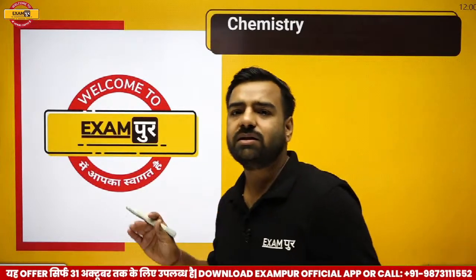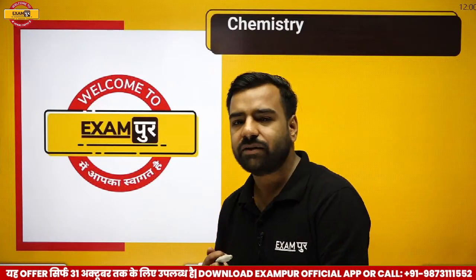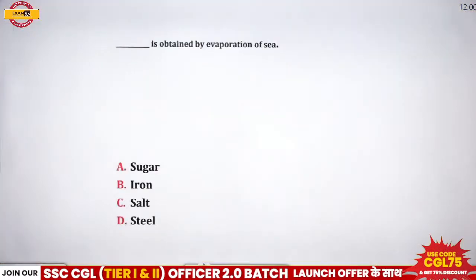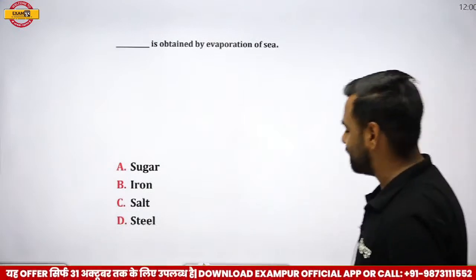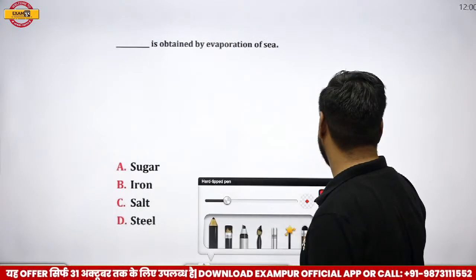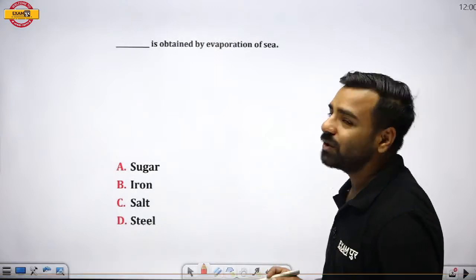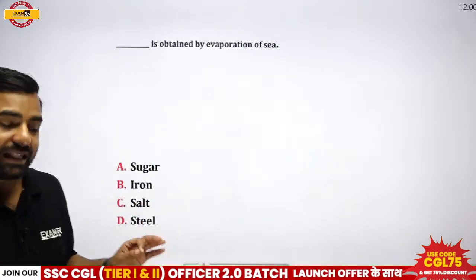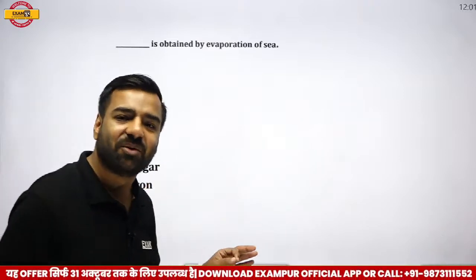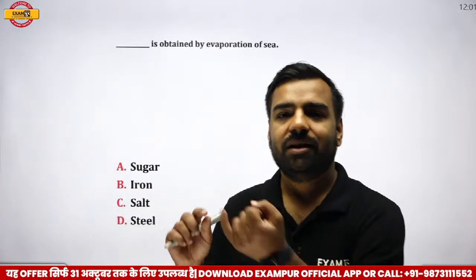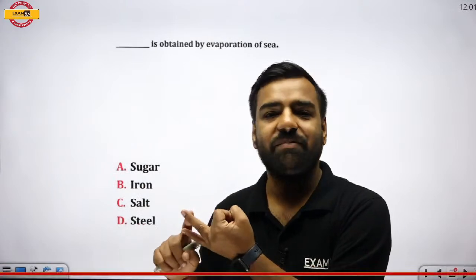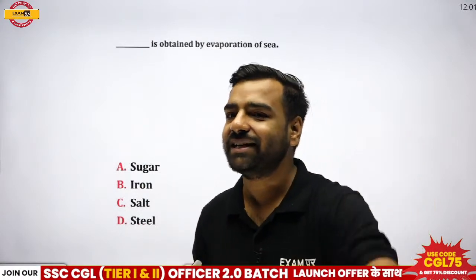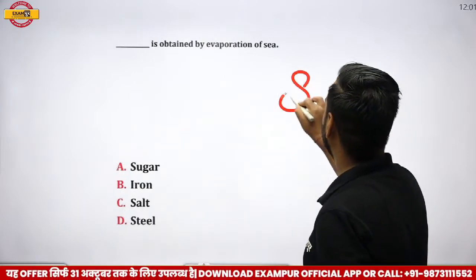Okay, so without any delay, let's start with the session. And here's the first question on the screen. The first question is, dash is obtained by the evaporation of sea. Now this is a very simple one. We know that from sea water we obtain that particular thing which is very important. If you're eating biryani, if you're eating pizza, whatever you are eating, you need one thing for the taste, and that's the salt, right?